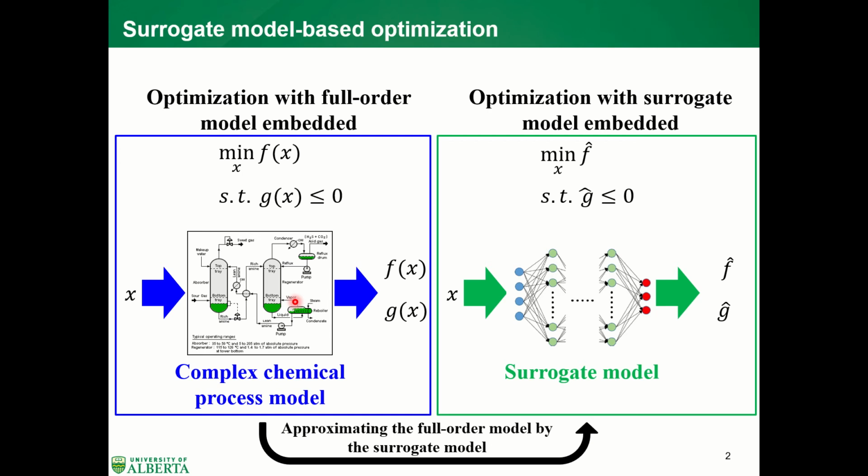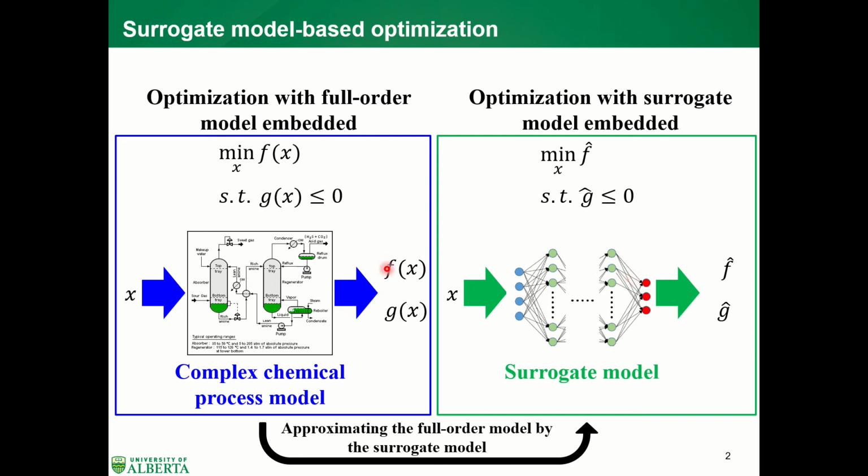So another way to deal with this problem is to use a surrogate model to approximate the forward model to make it more efficient. So it is called surrogate model optimization. First, we use a surrogate model to approximate the forward model.